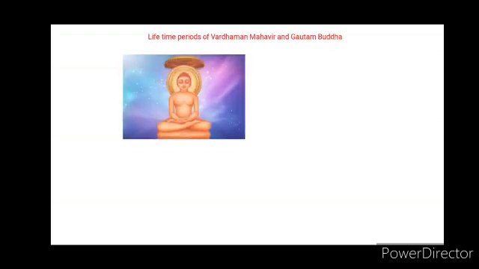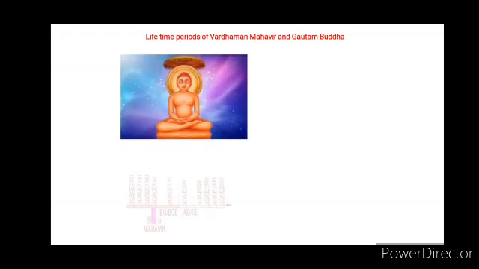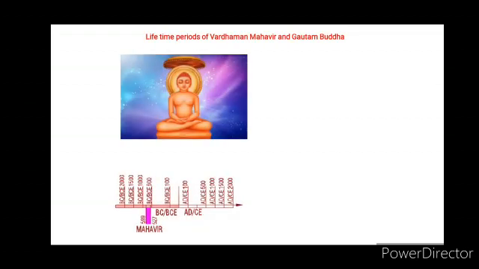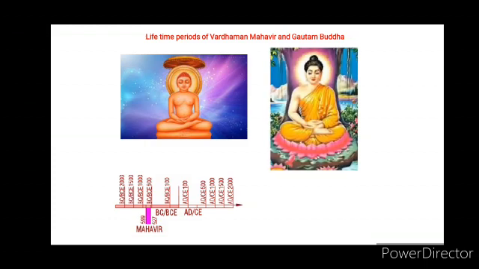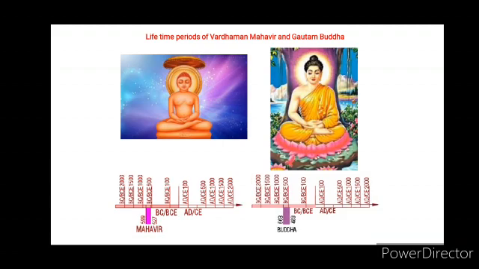Let us see how it is written in reverse order. For example, the lifetime of Vardhaman Mahavir is written as 599 BC to 527 BC, whereas that of Gautam Buddha is written as 563 BC to 483 BC.